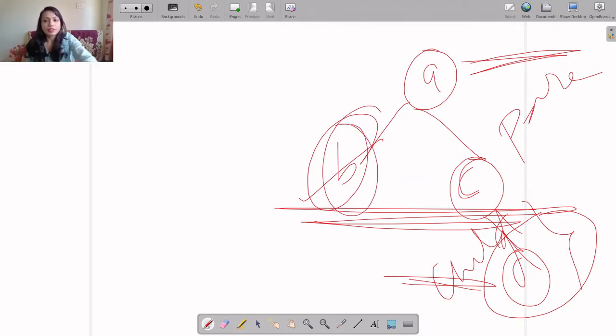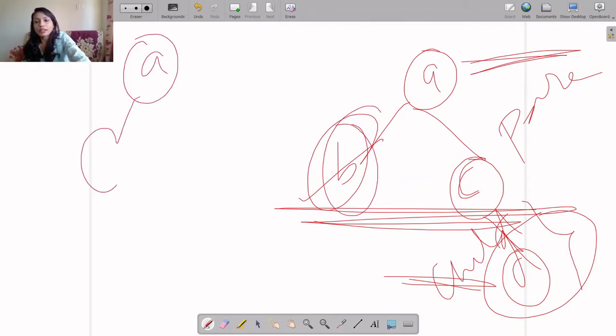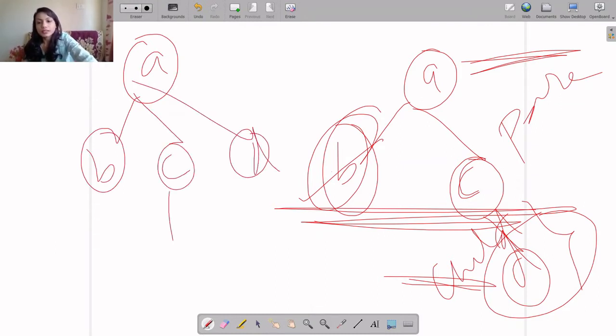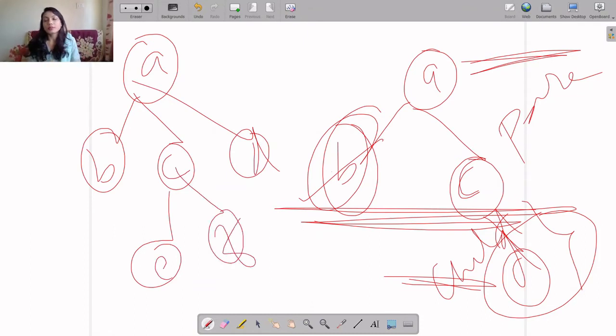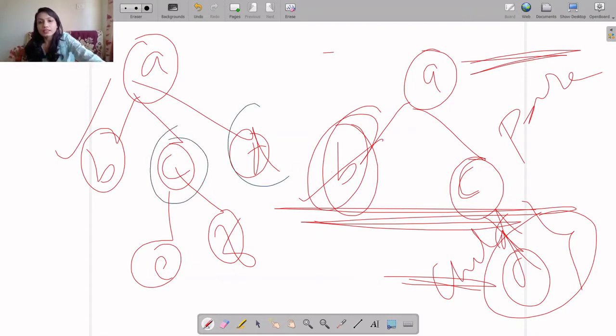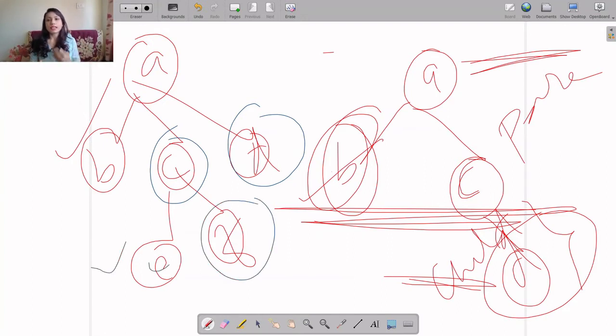So at the same level, if I consider one more graph, A, B, C, D, E, F. Now if I ask you, what is the sibling of A? You will say it doesn't have one, because there is no other node. Root will have no sibling. What are the siblings of B? B has siblings C and D. Which is the sibling of E? That is F. So nodes at the same level are known as siblings.